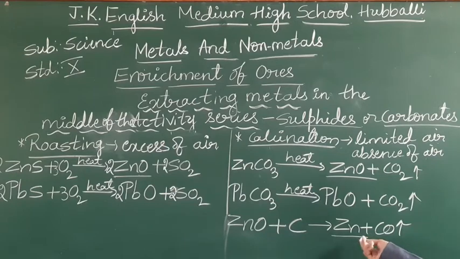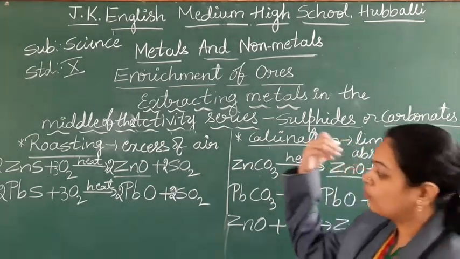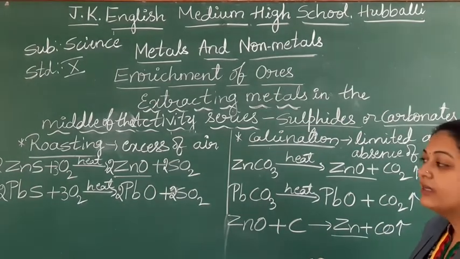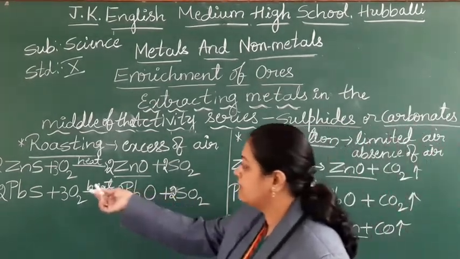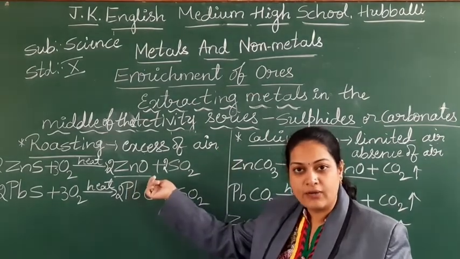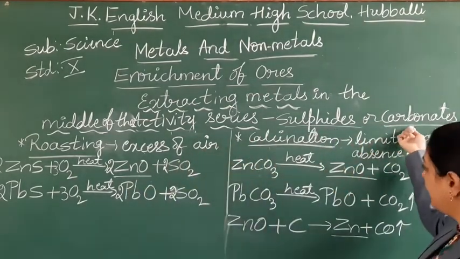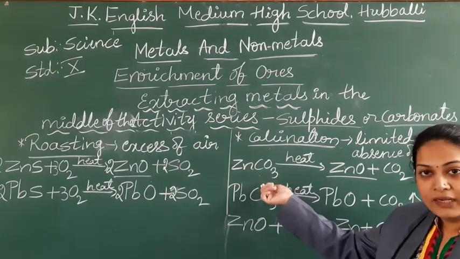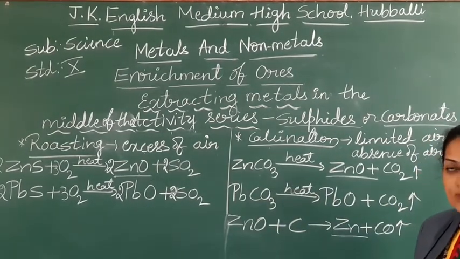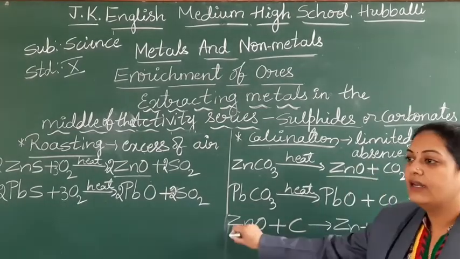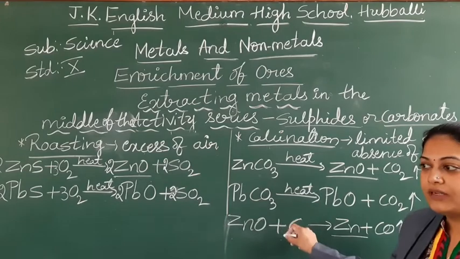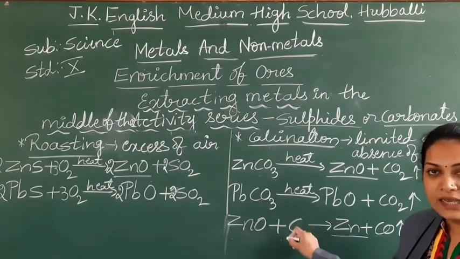Zinc. Zinc, it may be in the form of sulfides or it may be in the form of carbonates. If it is in the form of sulfides, by providing excess of air, you are converting it to oxide form. If it is in a carbonate form, by supplying limited air, you are converting it into zinc oxide. So zinc oxide, next it is reduced with the carbon. Carbon is one of the reducing agents.